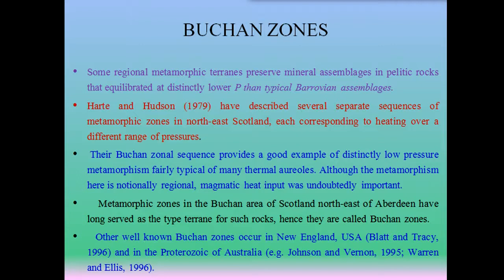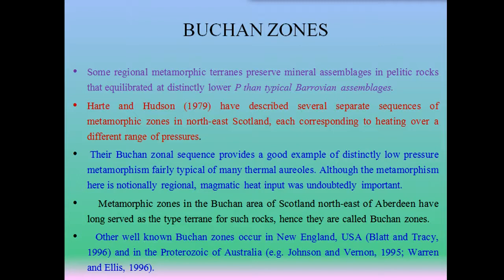Their Buchan zonal sequence provides a good example of distinctively low pressure metamorphism, fairly typical of many thermal aureoles.